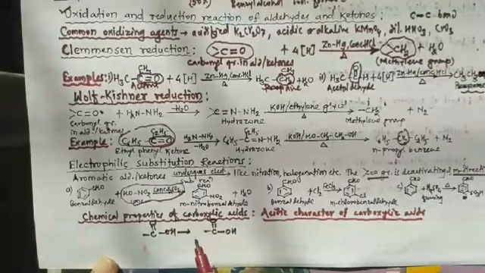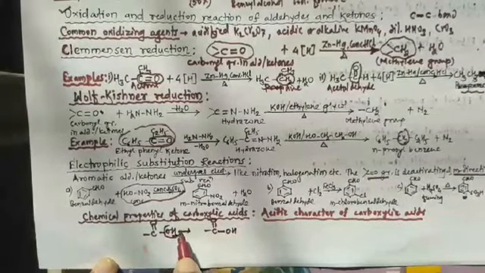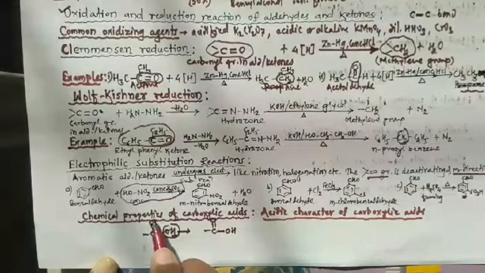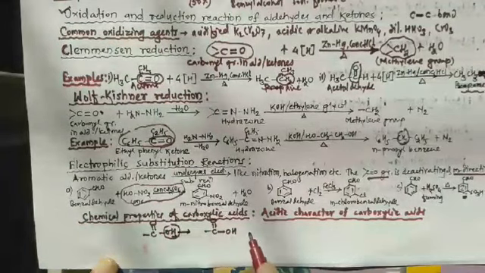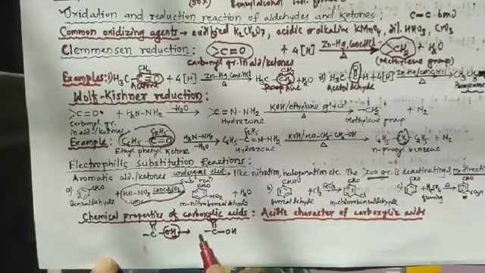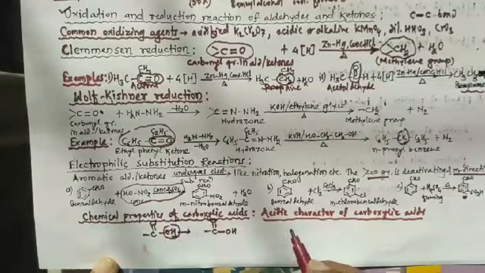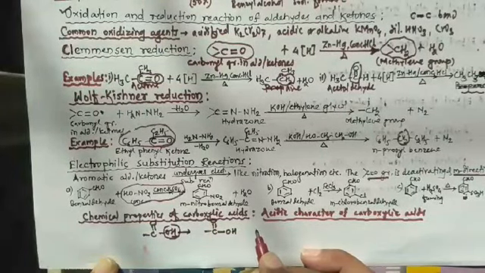In aqueous solution, the hydrogen atom of the OH of the carboxyl group dissociates as a proton and a carboxylate ion is formed. Let's write this particular reaction.